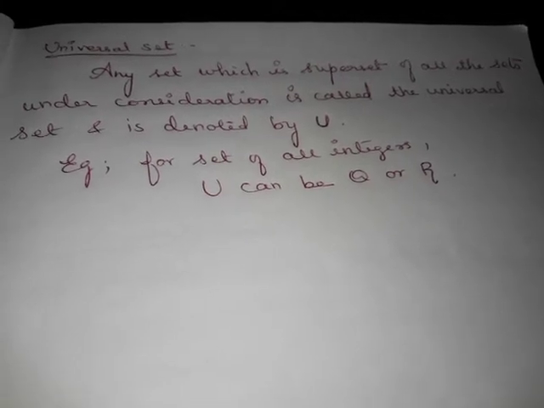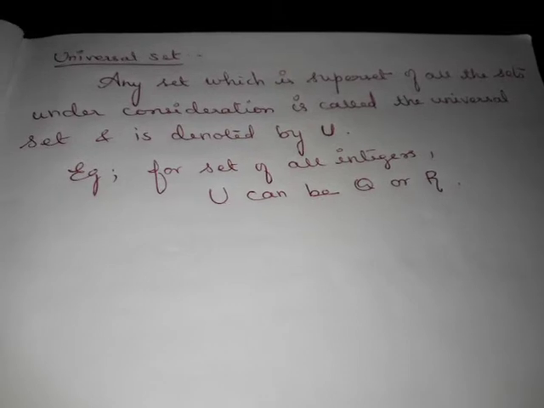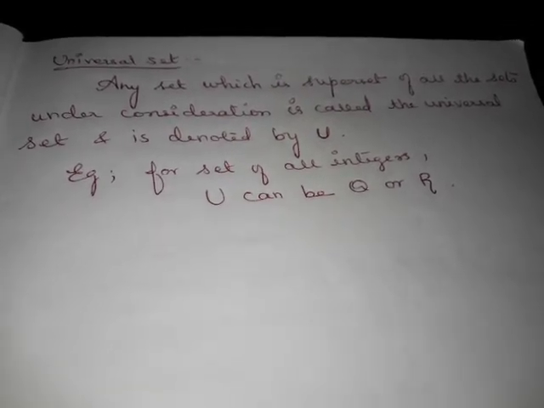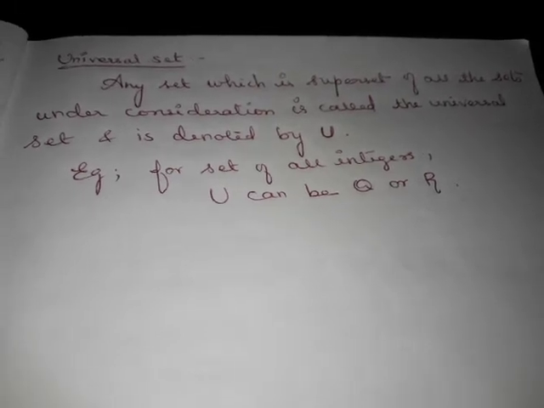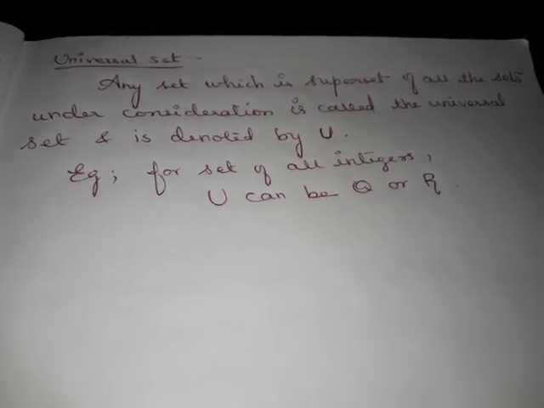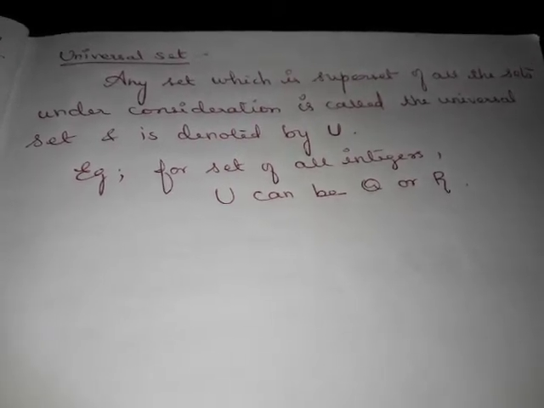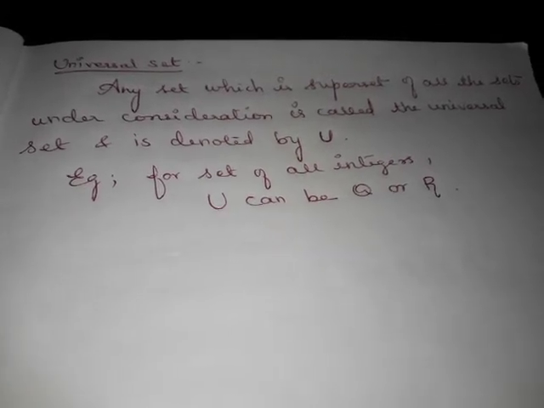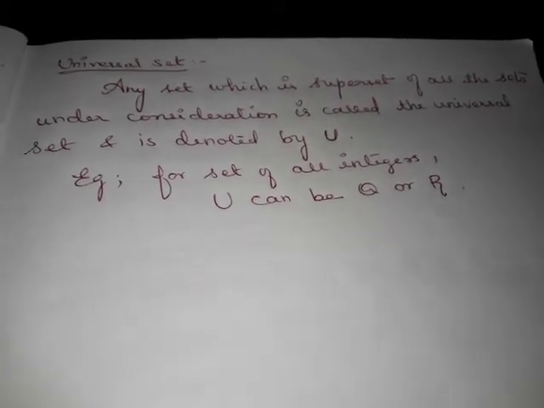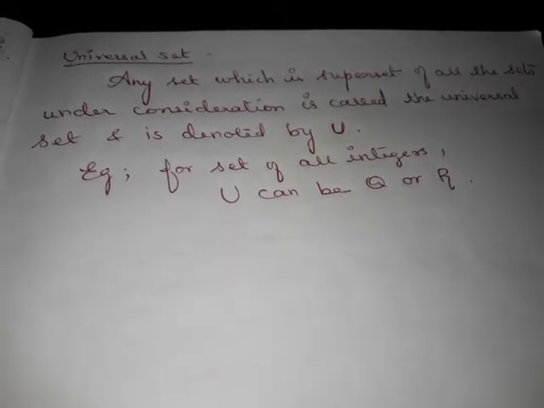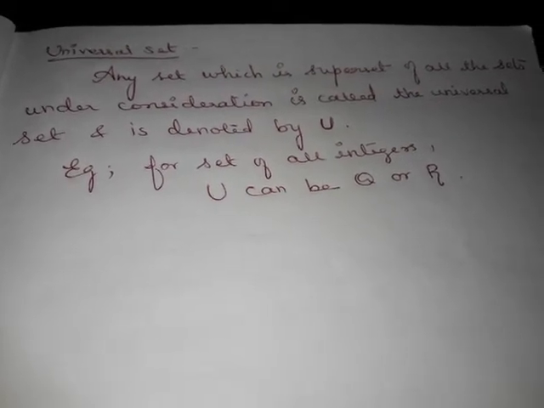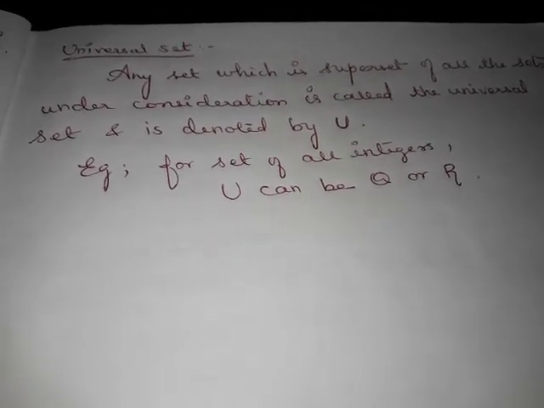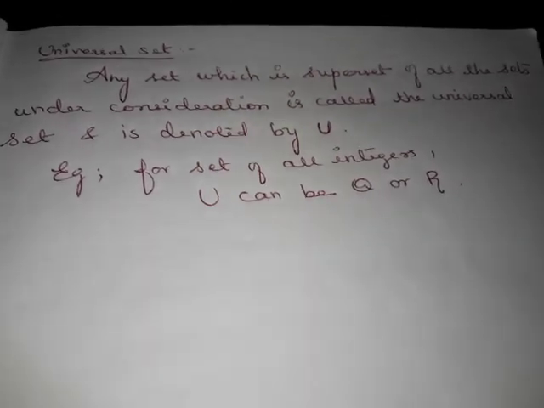Q means the set of rational numbers, R means the set of real numbers. If we are going to consider the set of all integers, then all the integers will be there in the rational numbers. They will be there in the real numbers even. So according to the context of the discussion, we can take the universal set as the set of rational numbers or the set of real numbers. So what is meant by universal set? Under discussion, whatever sets we are going to consider should be subsets of that particular set. Such a set is called the universal set.